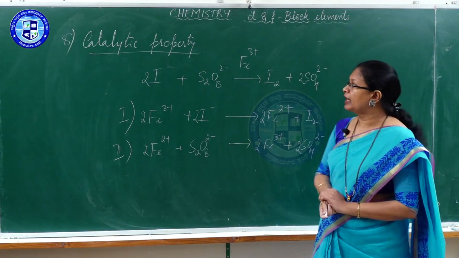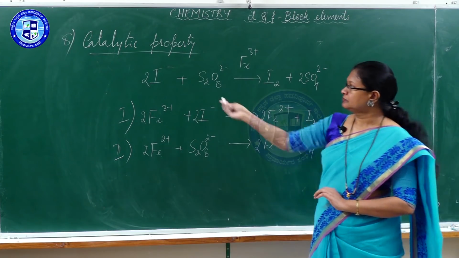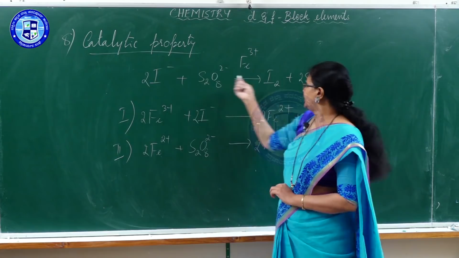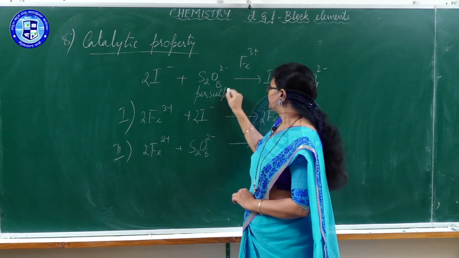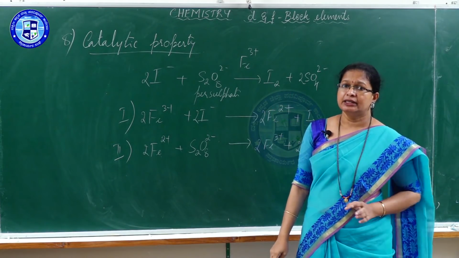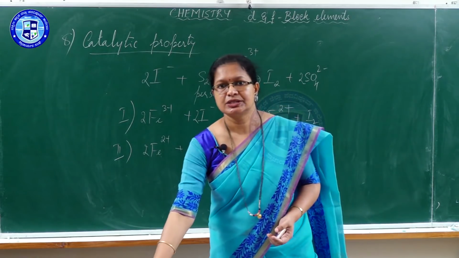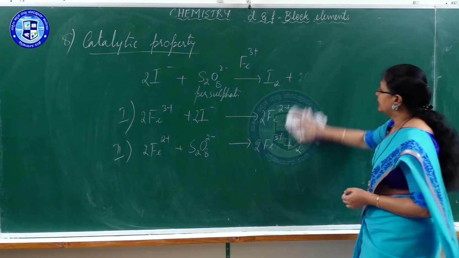It is oxidation of iodide into iodine by persulfate, catalyzed by ferric ion. This is another example which shows variable oxidation state helps these D block elements to act as catalyst.